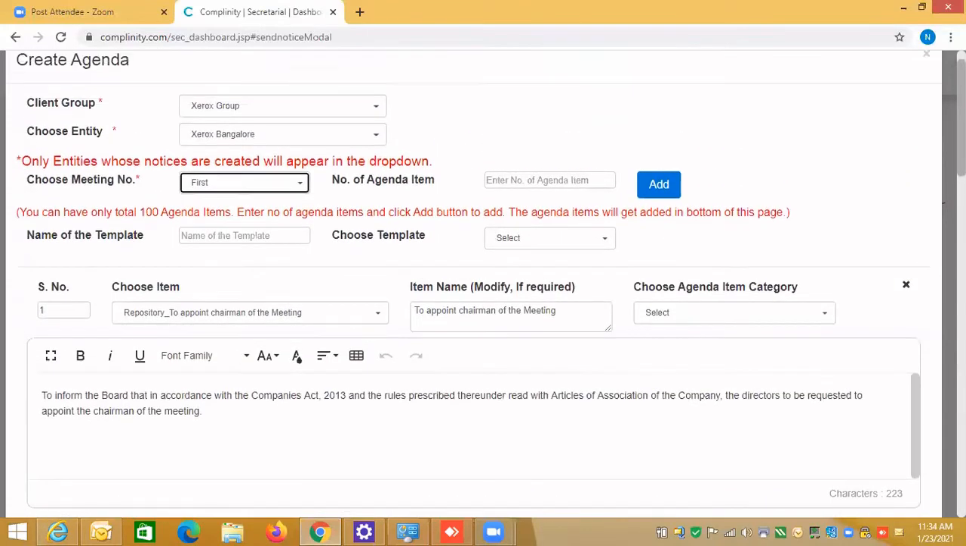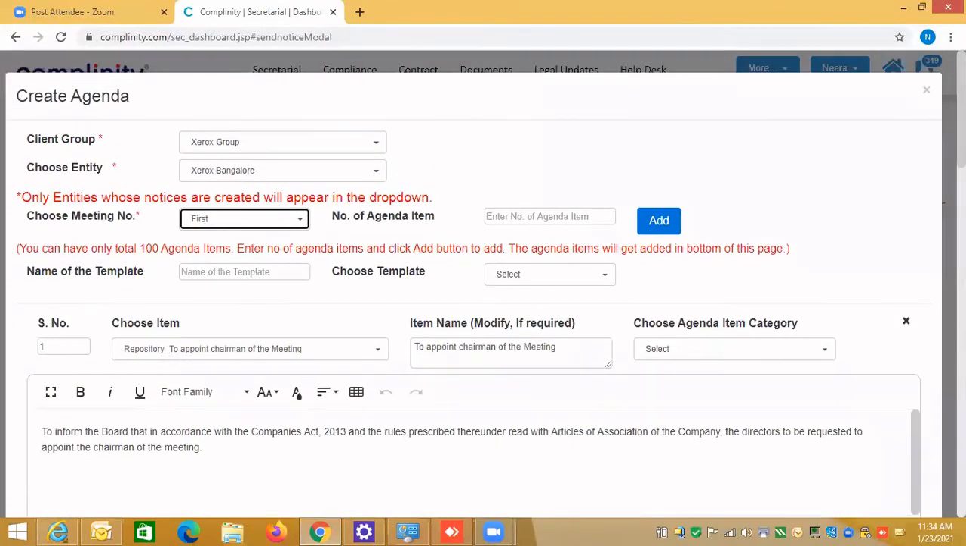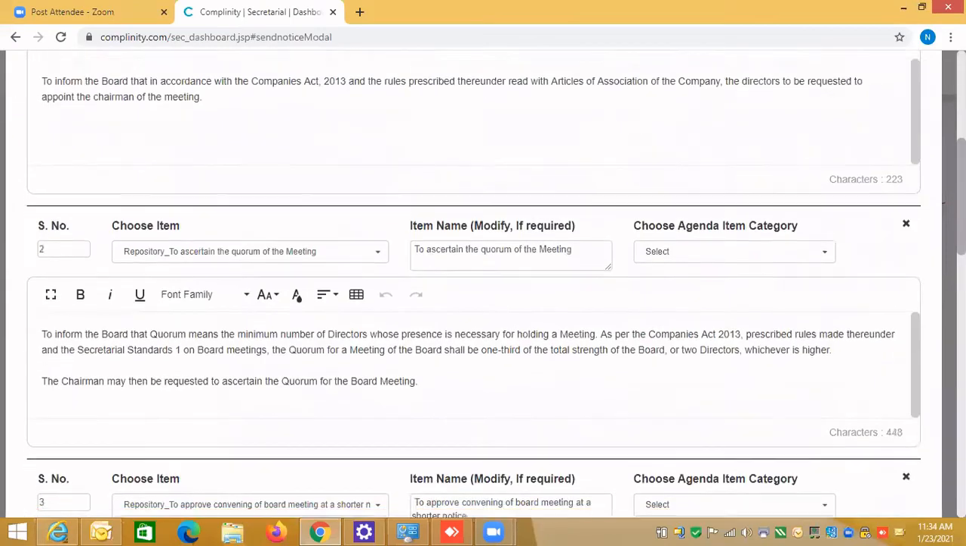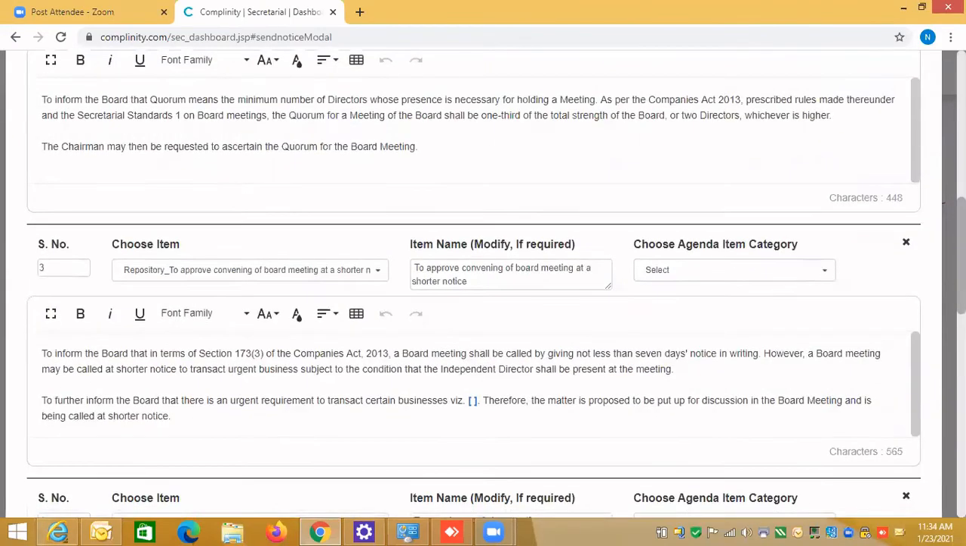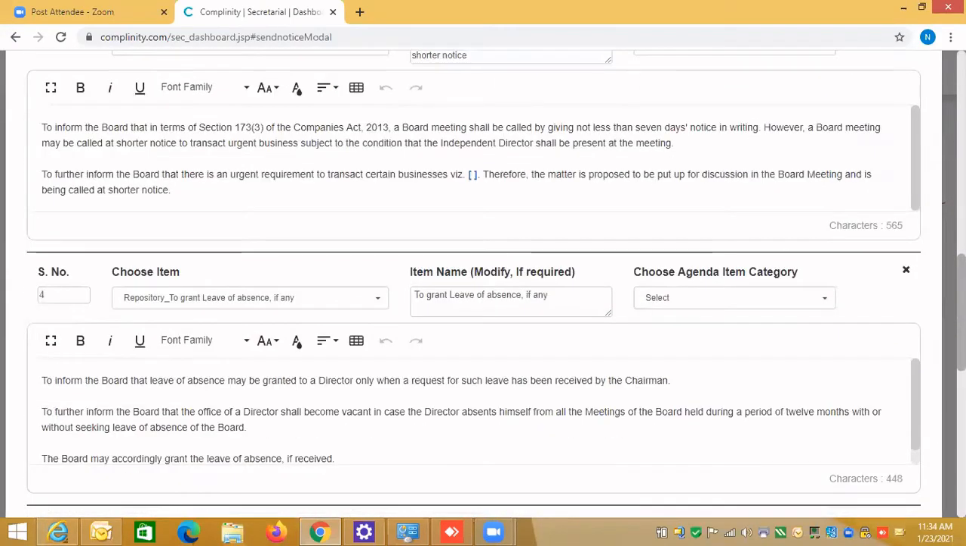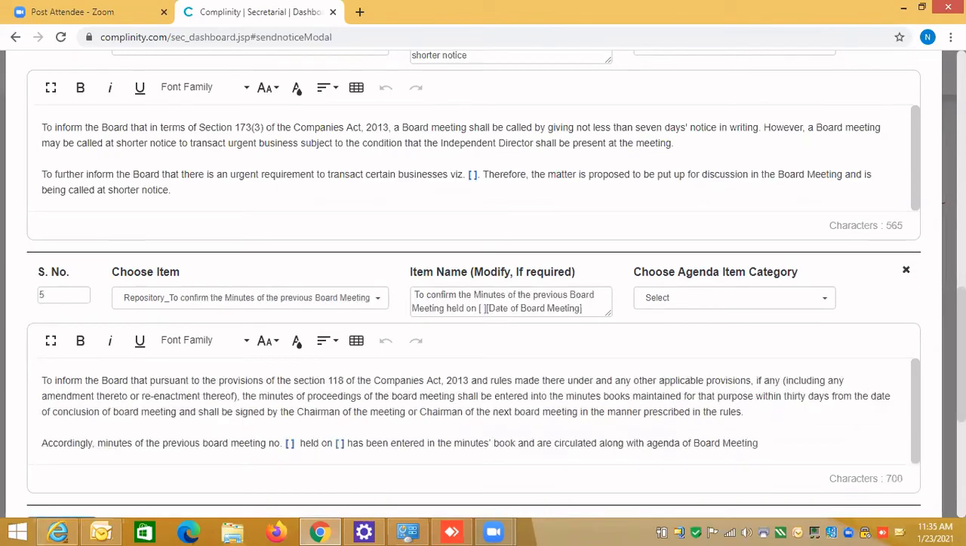Now I'll say I would like to have all these, and I can also delete any of them. Suppose I don't want to have the grant of leave of absence, so I can delete it with this cross button. This is the 4th agenda item, and I can delete it. So I have deleted it.